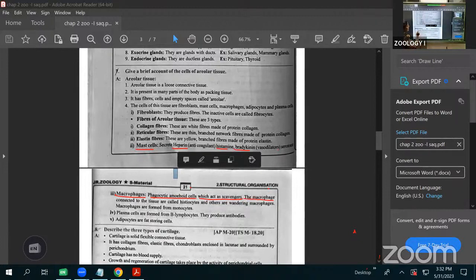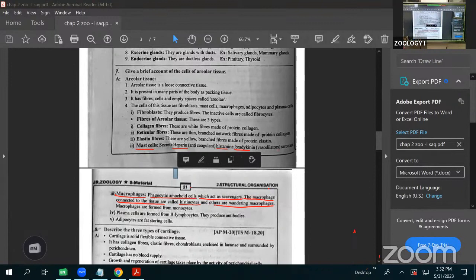Next, they are connected with the tissue. Macrophages connected with tissues, then we call them histiocytes. Histology means they are connected with the tissues. That's why we call them histiocytes. The others are the wandering macrophages.